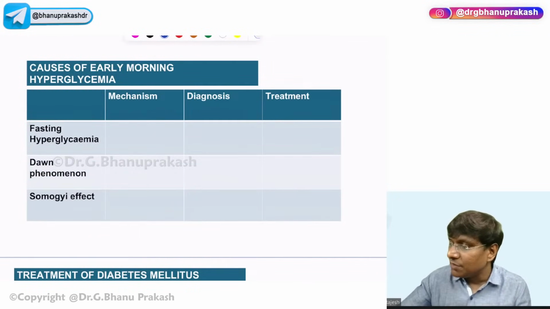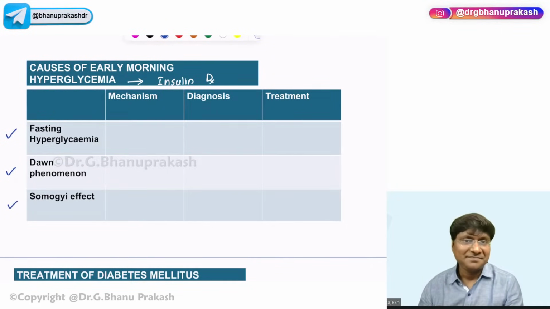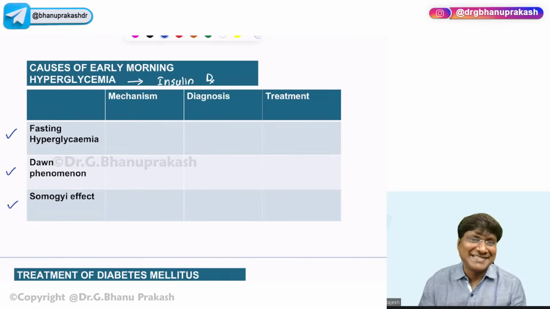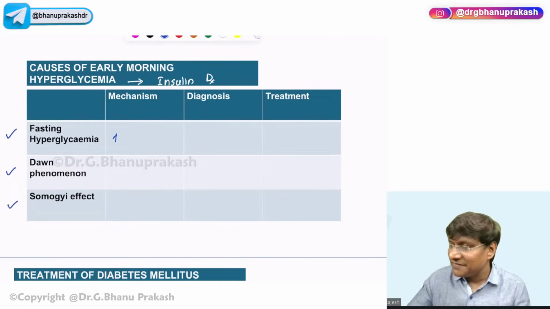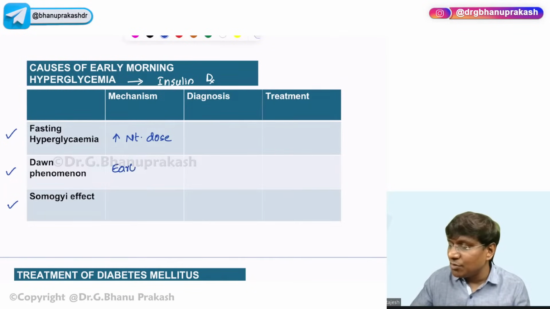What are the causes of early morning hyperglycemia in a patient who is on insulin therapy? The causes include fasting hyperglycemia, Dawn phenomenon, and the Somogyi effect. Fasting hyperglycemia is because of an inadequate night dose of insulin. Dawn phenomenon is due to the early morning growth hormone surge.